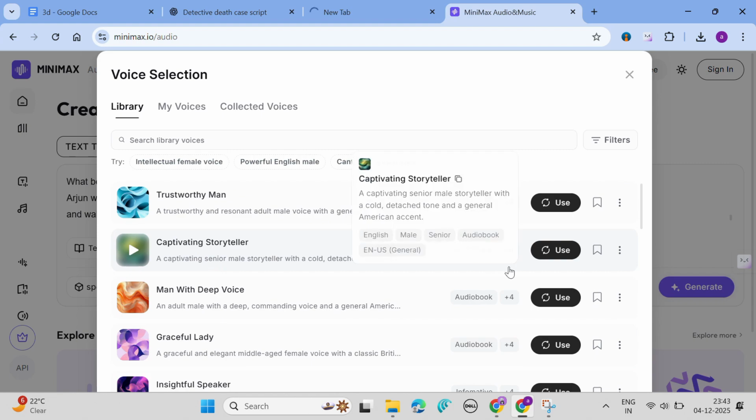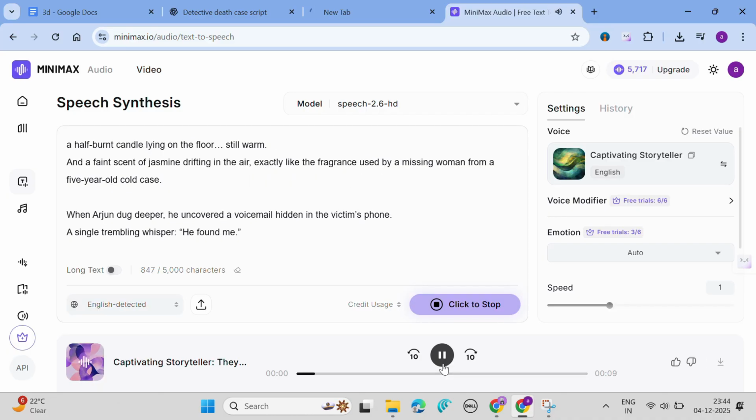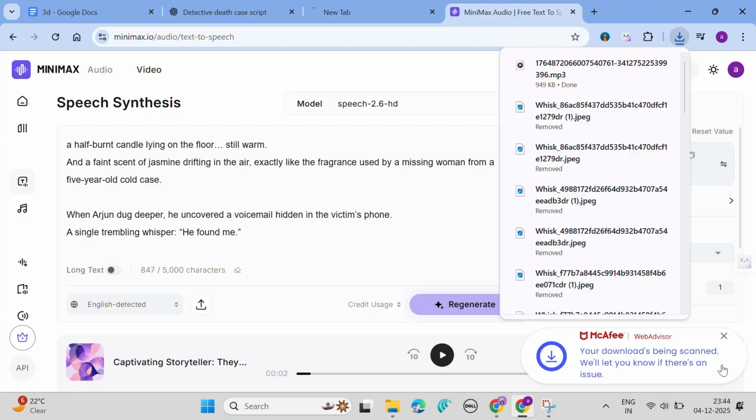I'll click on use and I'll click on generate. Once I click on generate, it starts generating the voiceover for the documentary script. Once the voiceover is generated, just click on the download button right here. So with this, our second step is also successfully completed. And the third step is to generate the prompts and videos for the documentary story.